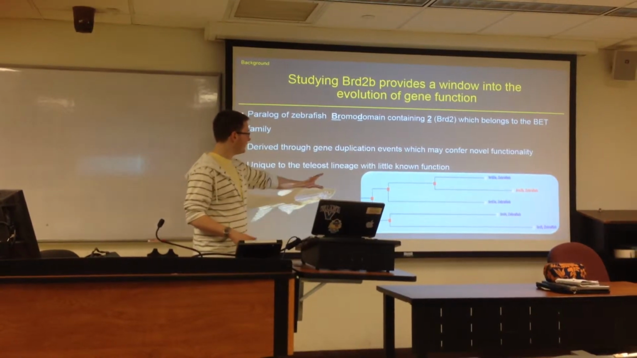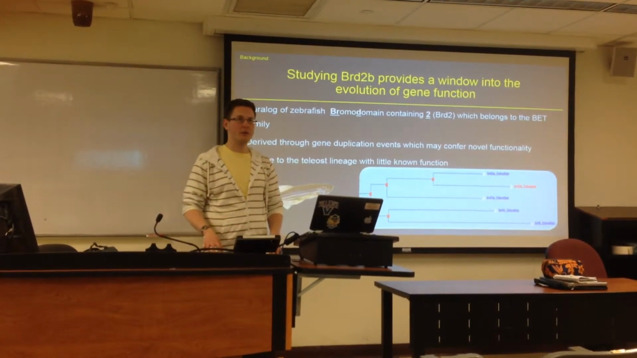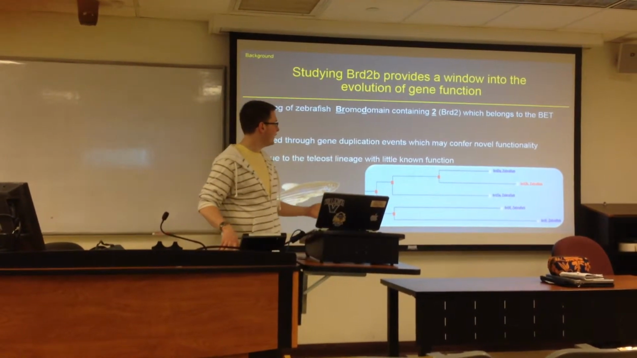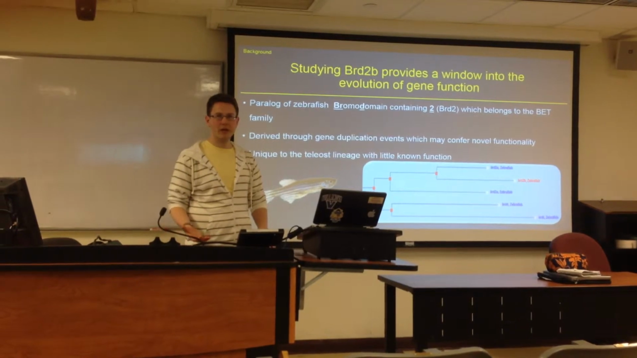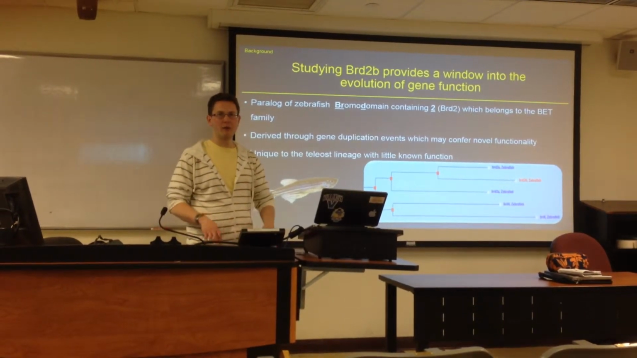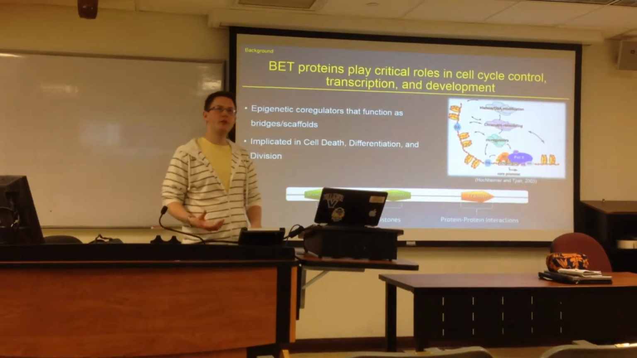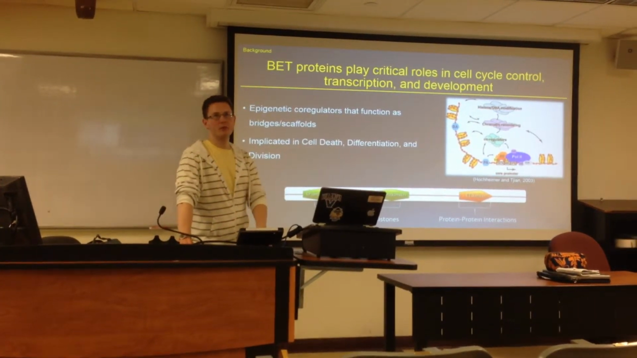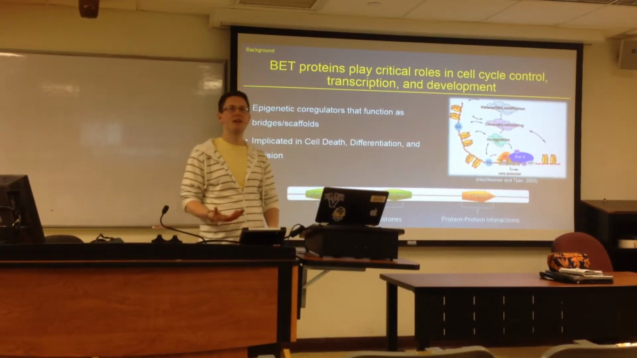So as you guys can see here in this phylogenetic tree of the bromodomain family within the zebrafish organism, BRD2B is closely related to BRD2A from the gene duplication events, bringing about the two paralogs. And BRD2B belongs to the BET family of proteins, which are critically involved in cell cycle control, transcription, and development.